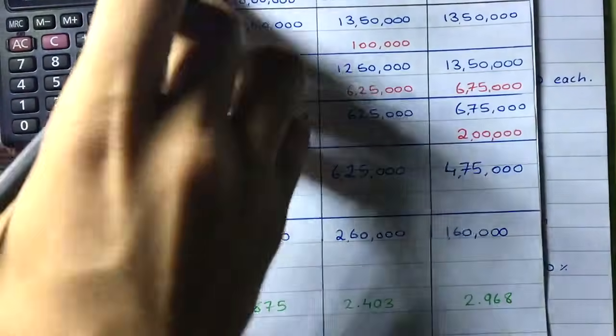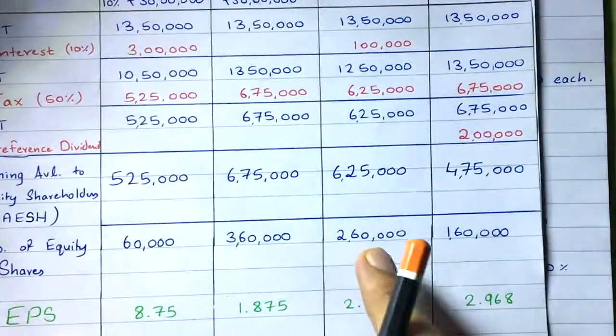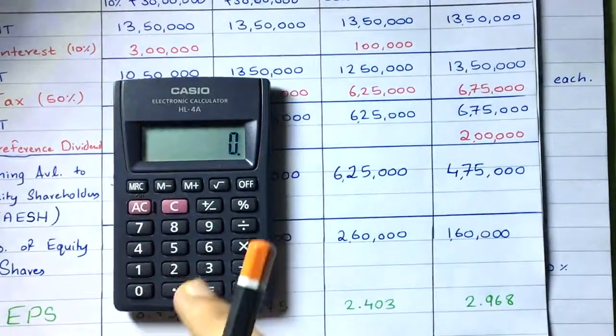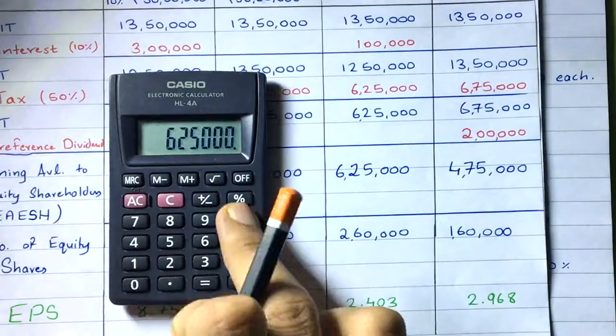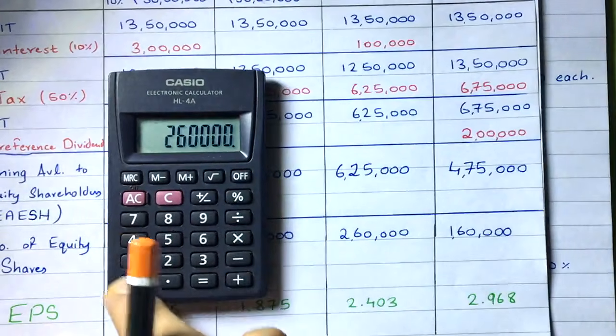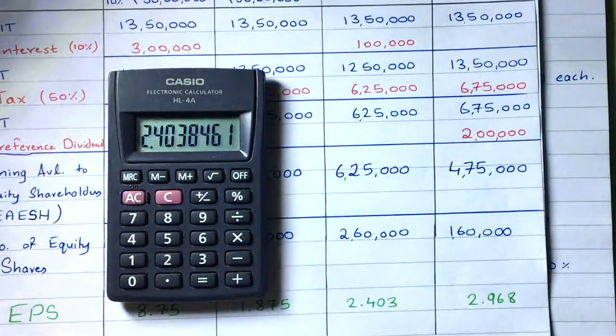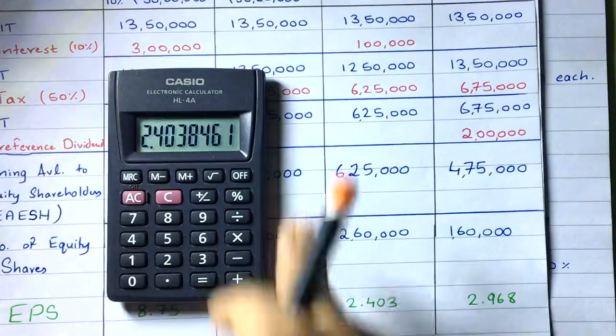Fine. And then we are going to divide. Simple. I will just show you this one, because the time is not there, right? 6,25,000 divided by 2,60,000 is equal to 2.403. So 2.403. Simple. So this is how you have to calculate.